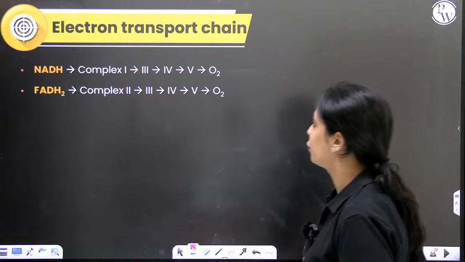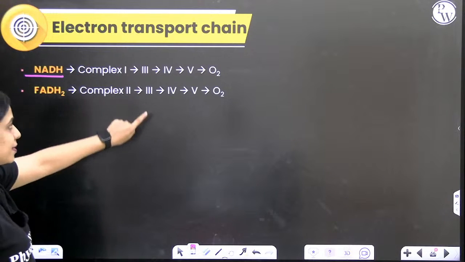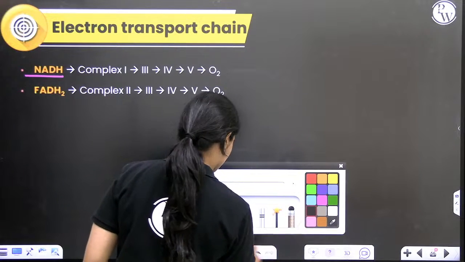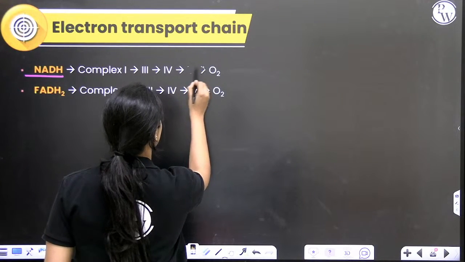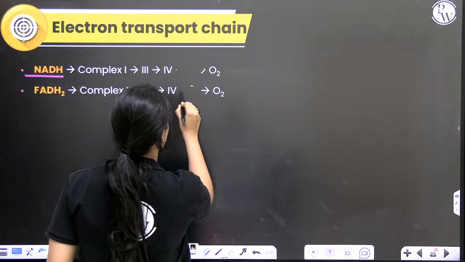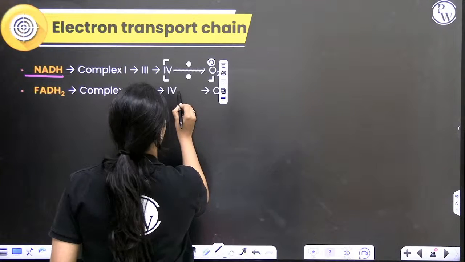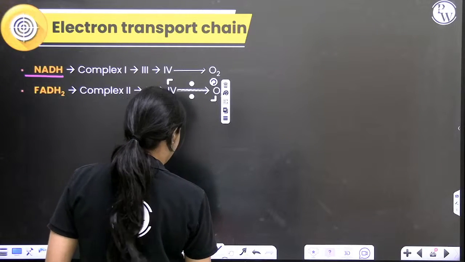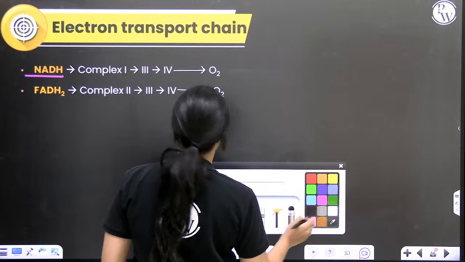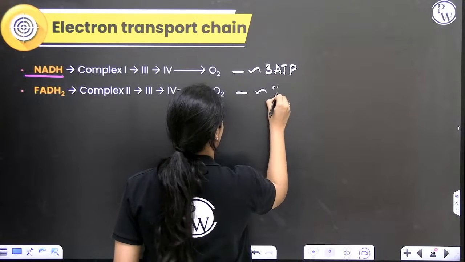All right. So from the electron transport chain, if you consider NADH, first complex 1 to complex 3 to complex 4. Why is there a complex 5 here? From complex 4 to oxygen. From one NADH, we get approximately 3 ATP. From one FADH2, you get approximately 2 ATP.